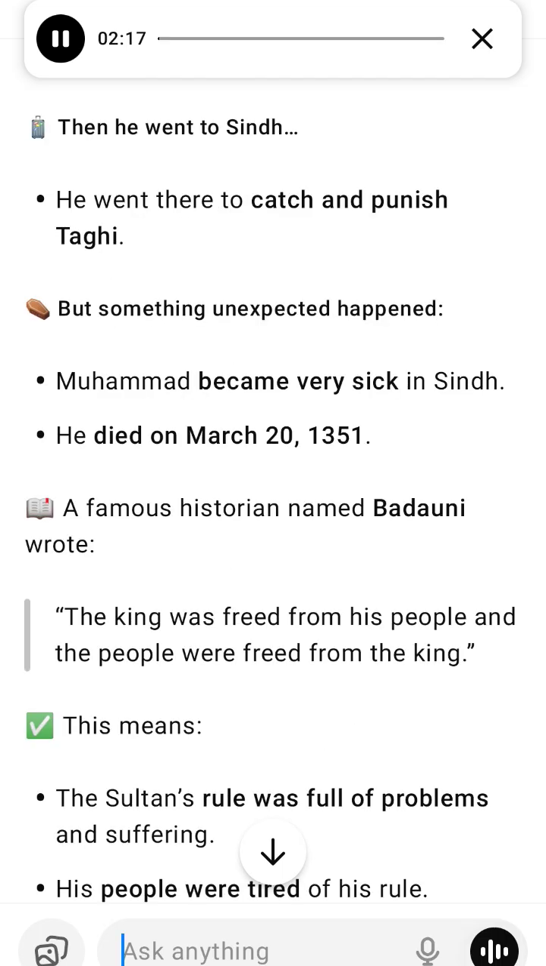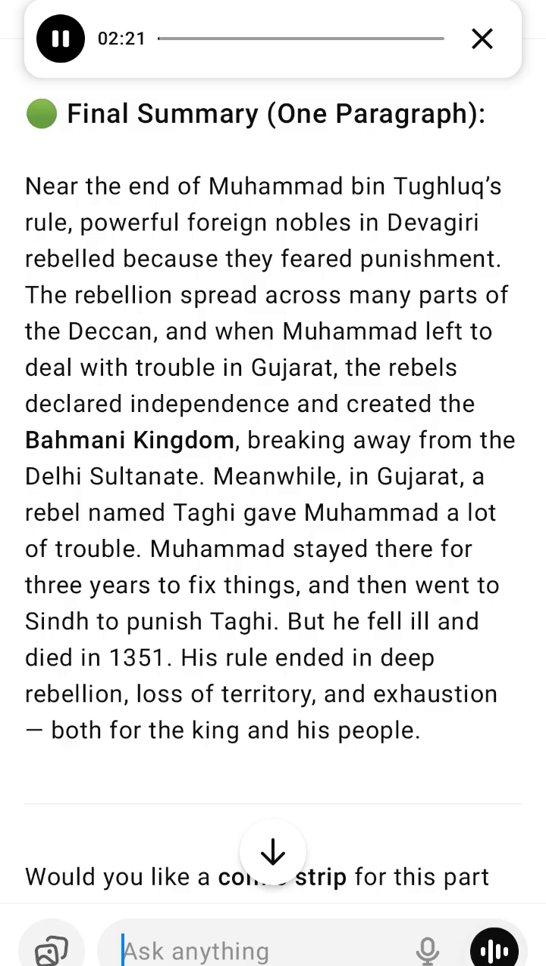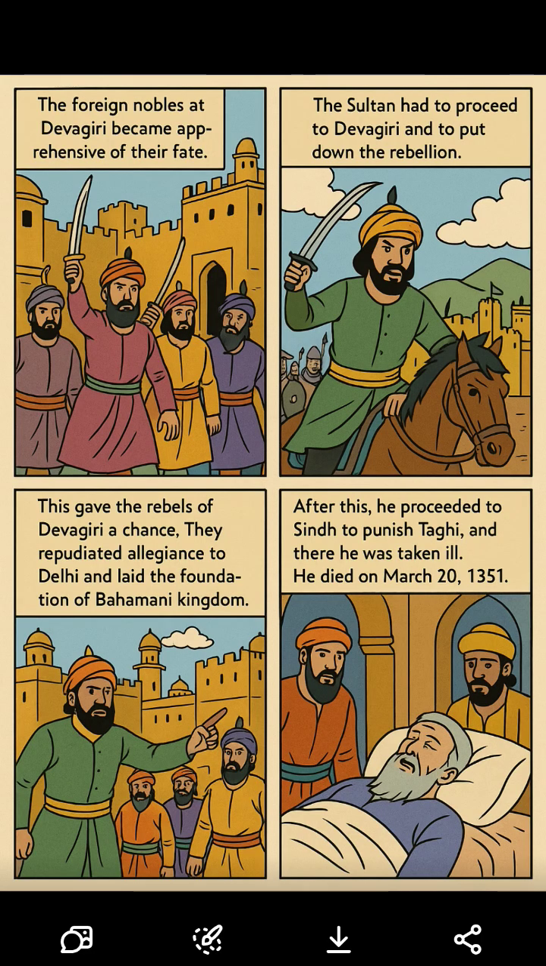Final summary, one paragraph. Near the end of Mohammed bin Tughlaq's rule, powerful foreign nobles in Devagiri rebelled because they feared punishment. The rebellion spread across many parts of the Deccan, and when Muhammad left to deal with trouble in Gujarat, the rebels declared independence and created the Bahmani Kingdom, breaking away from the Delhi Sultanate.